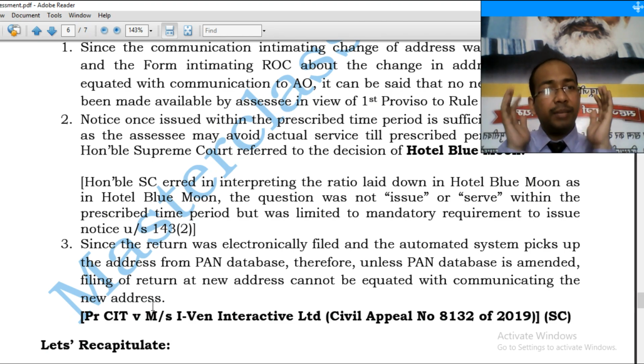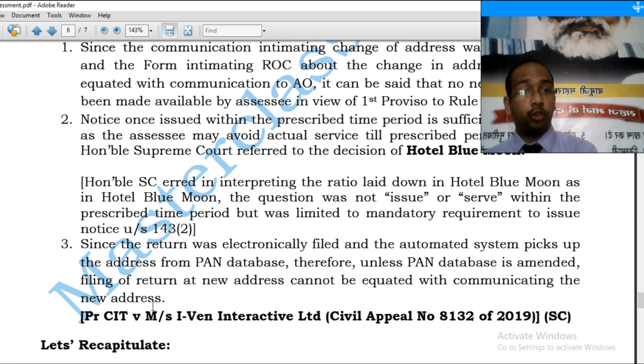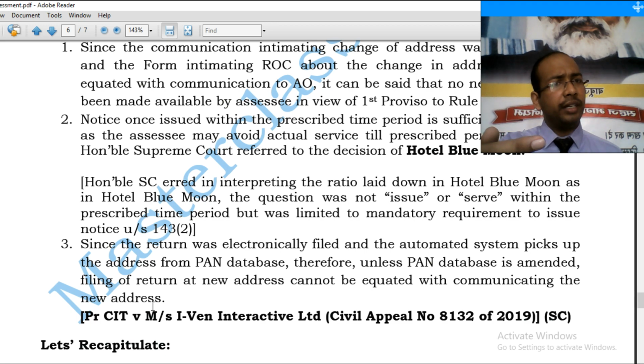That the assessee may be evading. Assessee may be evading service of the notice by not intimating the proper address to the department. So to avoid, because he has not intimated the new address to the department by filing form change in particulars of PAN database in form 49A. So this is the problem.